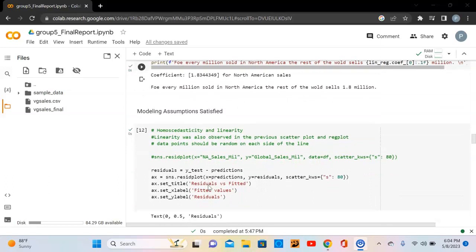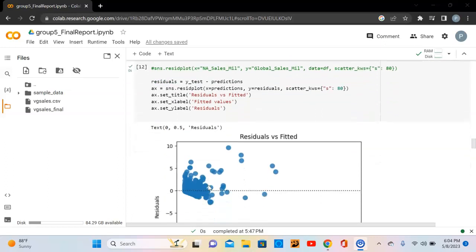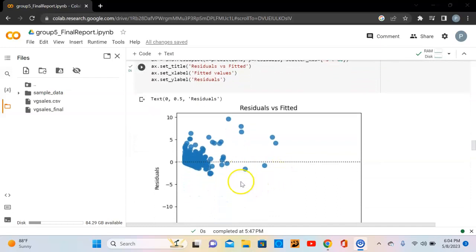We wanted to make sure that our results would stay relatively unaffected by any noise in the data. Our homoscedasticity shows that the data points stay pretty random on each side of the line in our residuals versus fitted values graph.